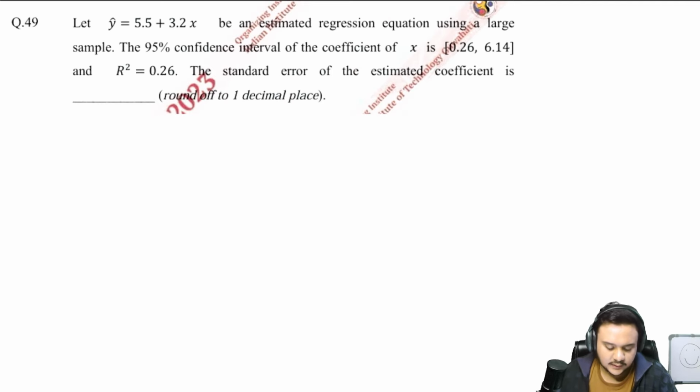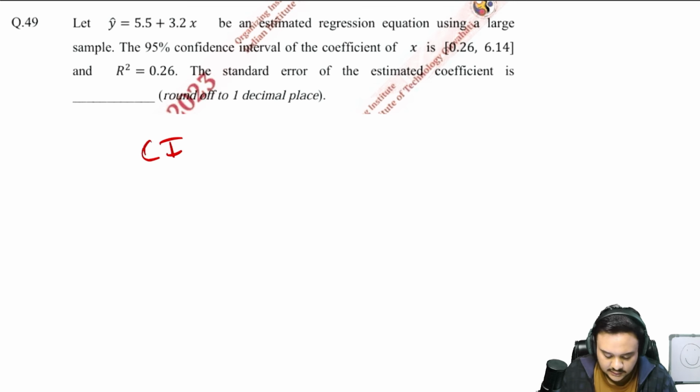Then the 49th one says that let y hat is equal to 5.5 plus 3.2x be an estimated regression equation using a large sample. 95% confidence interval of the coefficient of x is this, and r square is equal to 0.26. Standard error of the estimated coefficient. Alright, so there is a direct formula for this as well.